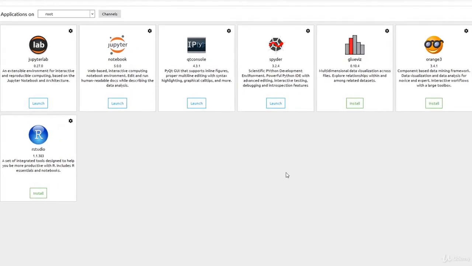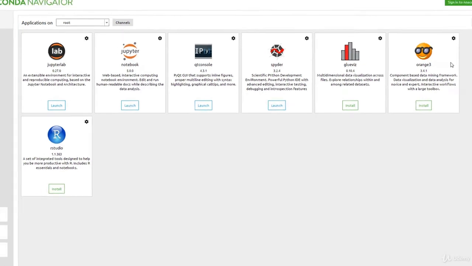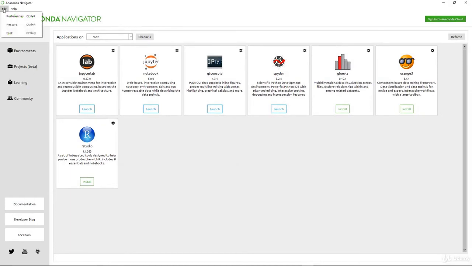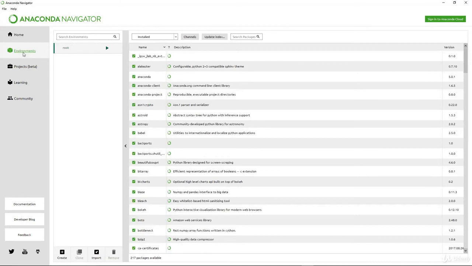So let me walk you through the navigator. Like I mentioned before, the navigator really is to guide you along. If you are more familiar with the GUI interface, the Windows interface, this is what it looks like. You have the two specific software we're going to use, or three really: the Jupyter Notebook here, the Spyder, and also Orange 3. Other things to take note of: you have the file menu, where you can set your preferences, restart or quit. You have the online documentation, and also you can set the environment. We'll come to that a little later or in future videos.